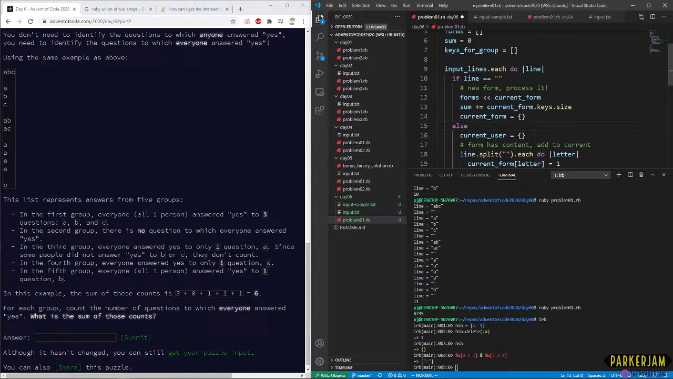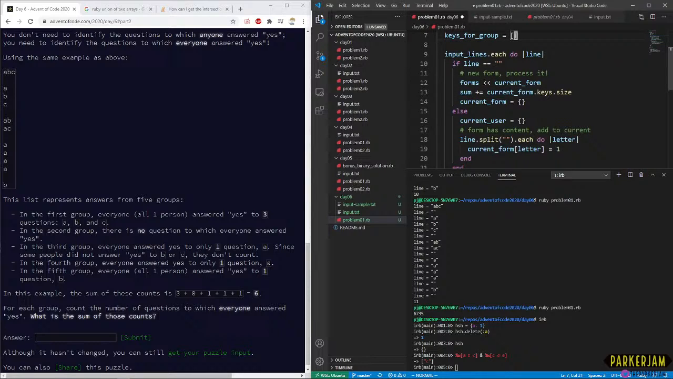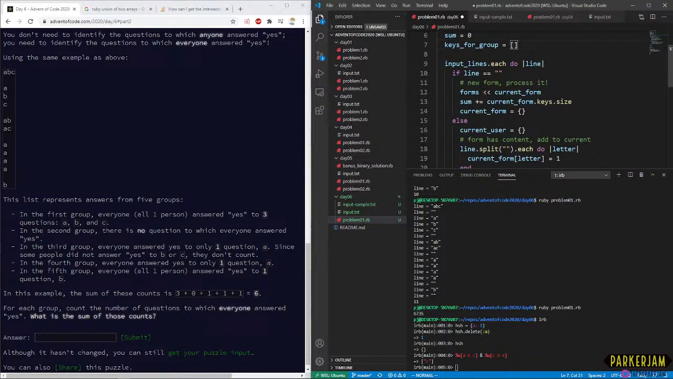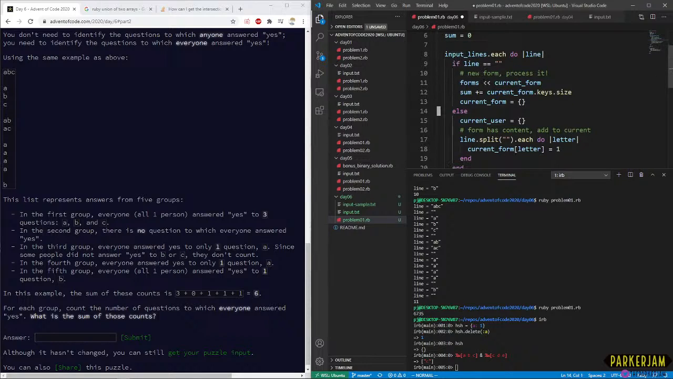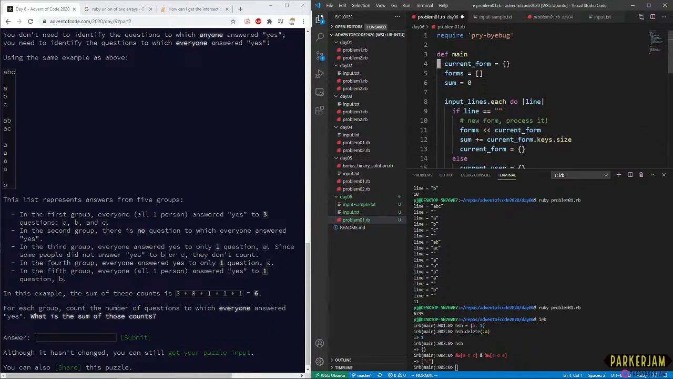My initial thought was that we build up the current user, and instead of current form, we fill up the current user, and then we can just AND-equals as we go along. I think it's actually easier, though, if we just do all of the processing in this section here, and just collect data in the second half of this if. Yeah, that's actually probably a lot easier.